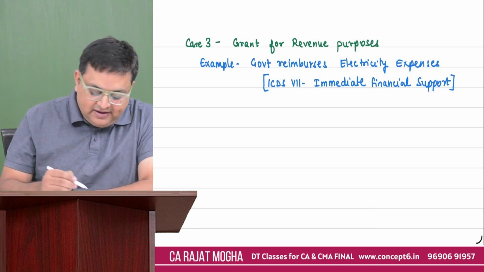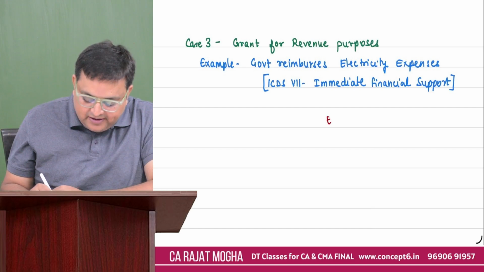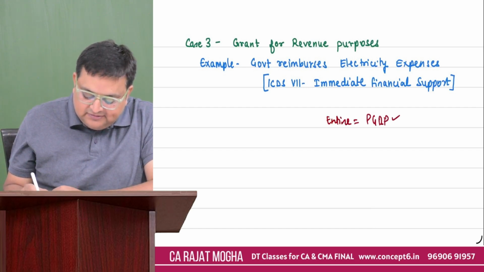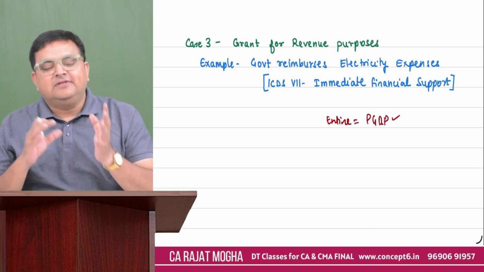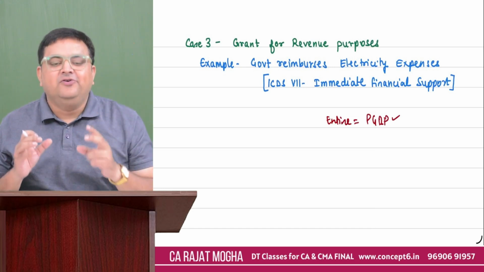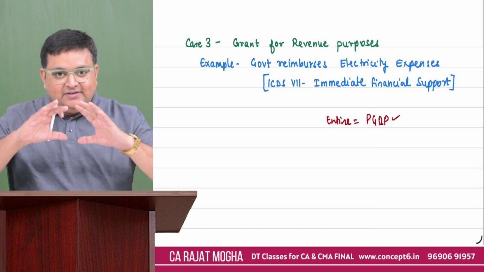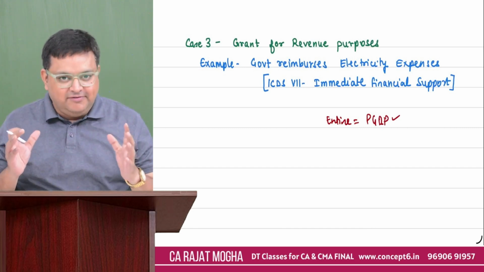So in that case, please make the entire grant your PGBP income this year only, right? So whenever the amount is receivable, please make it your income of PGBP. So these are the basics of ICDS 7.